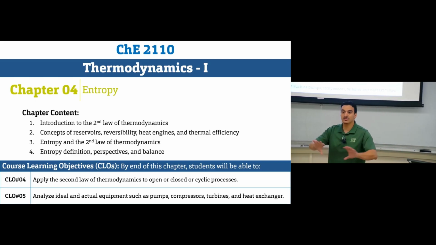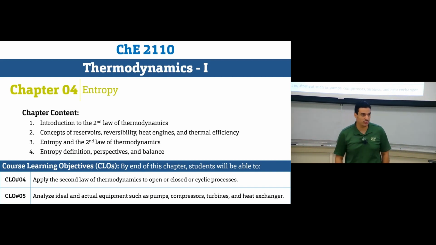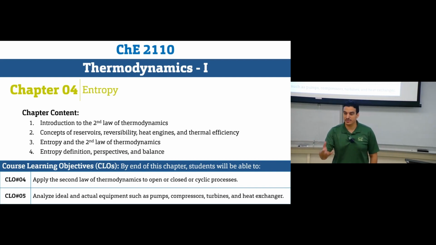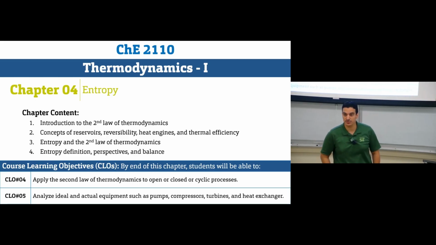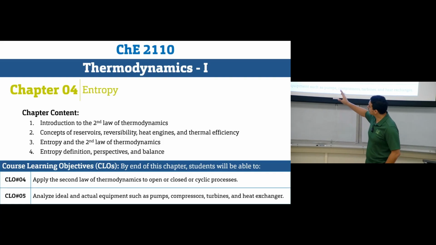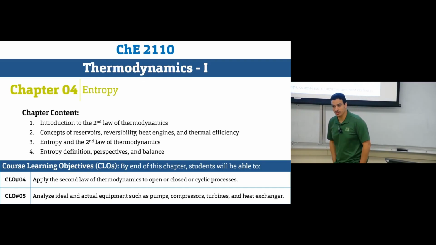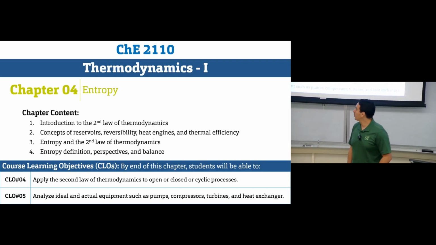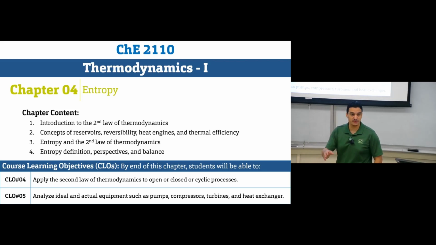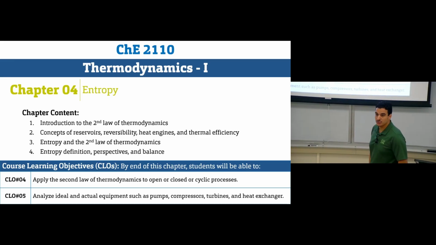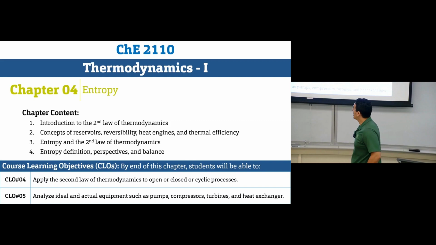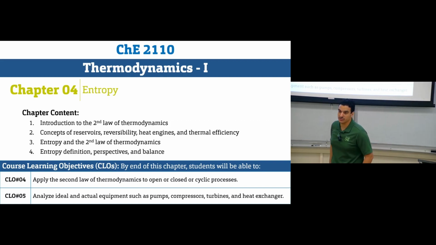And we said we have hundreds of statements describing the second law of thermodynamics, each one based on the experiments that these scientists did, and each statement reflects their observations. In order to understand these statements, we discussed 4 concepts: what is meant by reservoir, what is meant by reversibility, the difference between reversible and irreversible processes, the main features of reversible processes, and what is meant by heat engines, the work producing devices, and how we can calculate the thermal efficiency for heat engines.